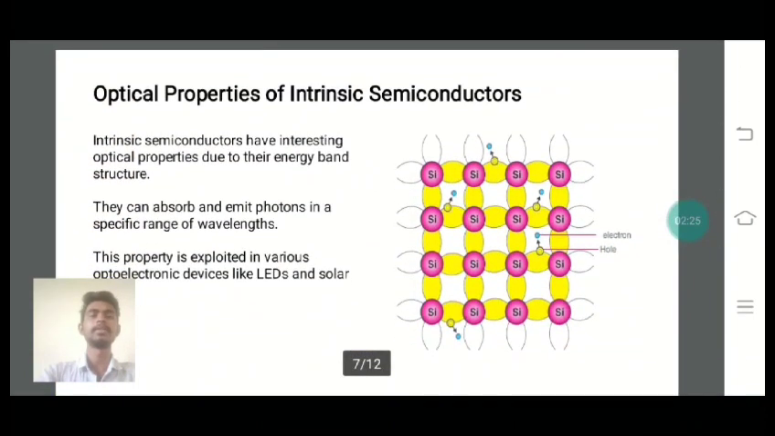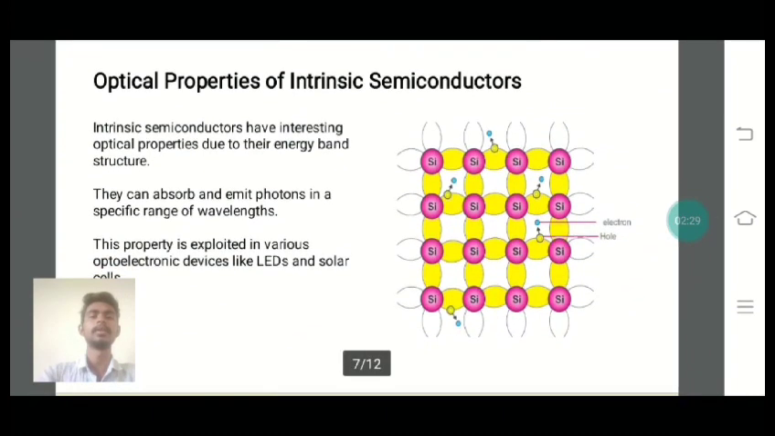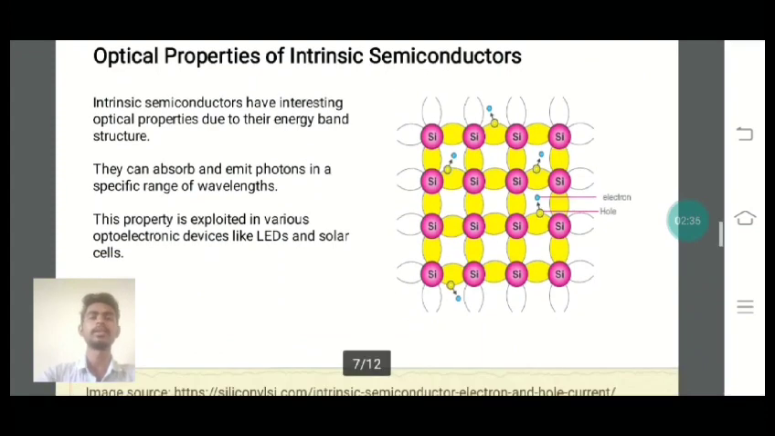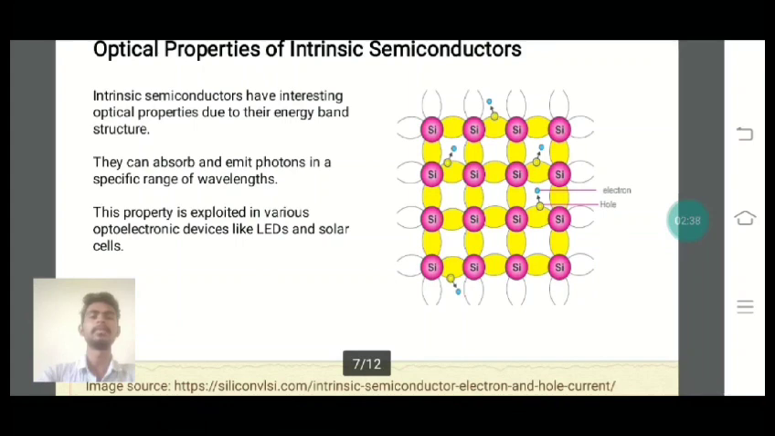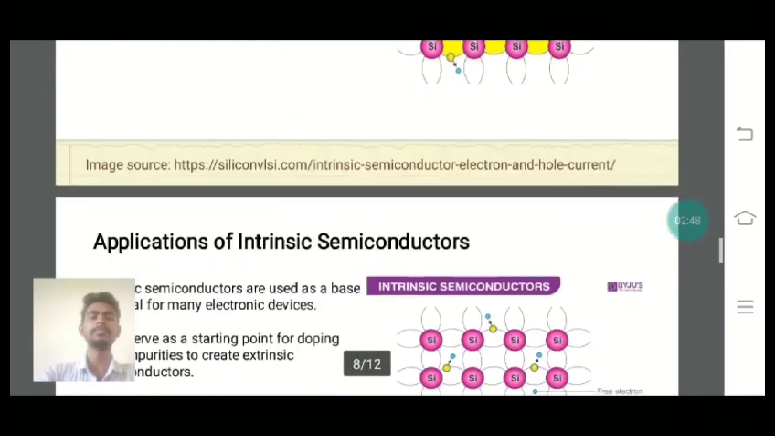The next topic is optical properties of intrinsic semiconductors. Intrinsic semiconductors have interesting optical properties due to their energy band structure. They can absorb and emit photons in a specific range of wavelengths. This property is exploited in various optoelectronic devices like LEDs and solar cells.